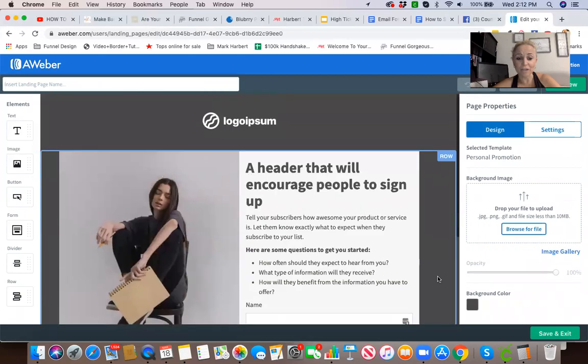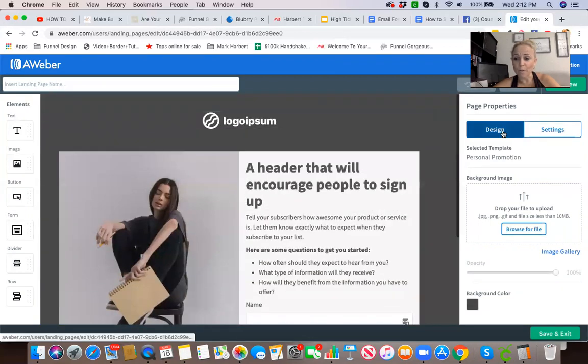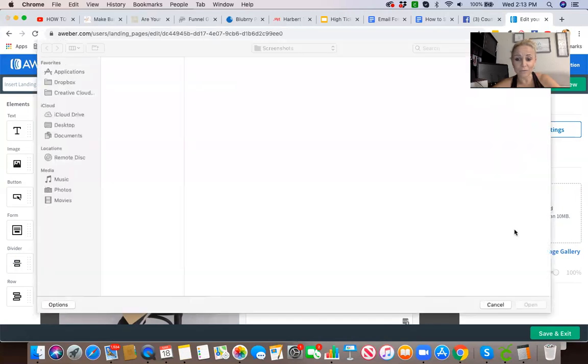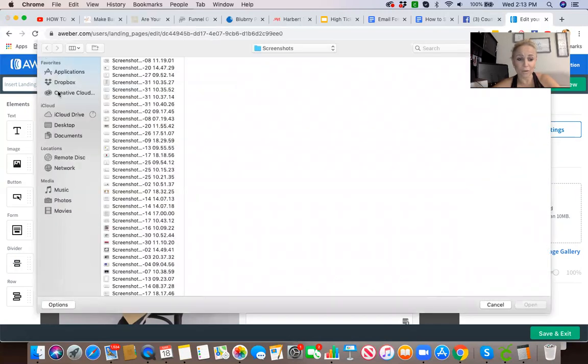This is very, very drag and drop. One thing I did see here is in the design on the right-hand side, you're going to see page properties. Here, the design, you are going to see the template that you selected, and you can also change your background. I just saw this. So I'm going to browse my computer for a file. I'm actually going to use every single one of these features to show you exactly what they do.